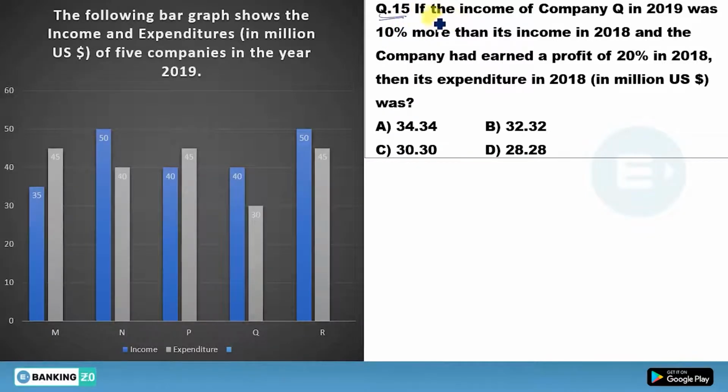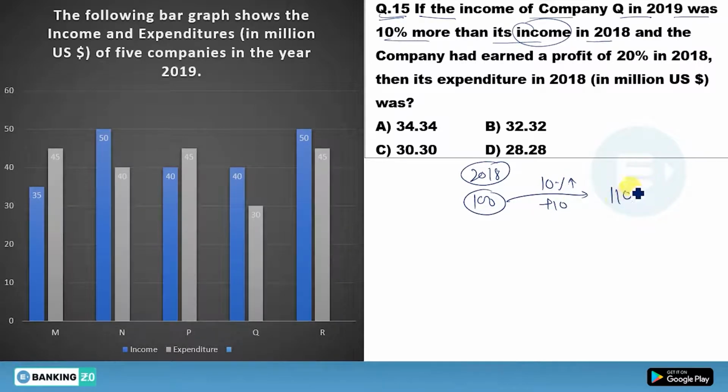Okay, what is question number 15? If the income of company Q in 2019 was 10% more than its income in 2018... this is similar to the last question actually, but now he is talking about income here. Let the income in 2018 be 100, then in 2019, with just a 10% increase, it would have been 110 in 2019. Okay.